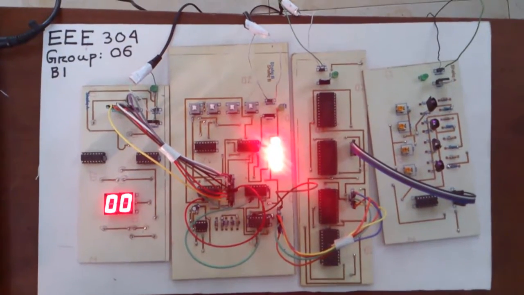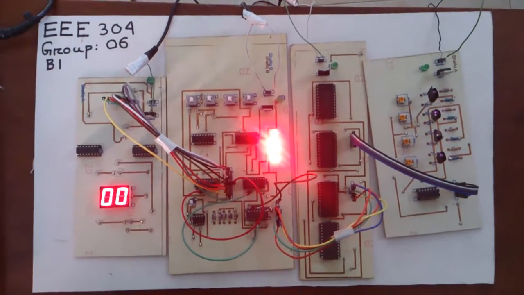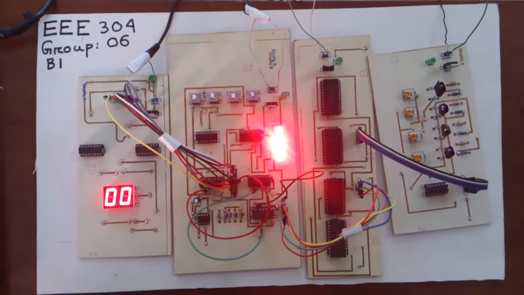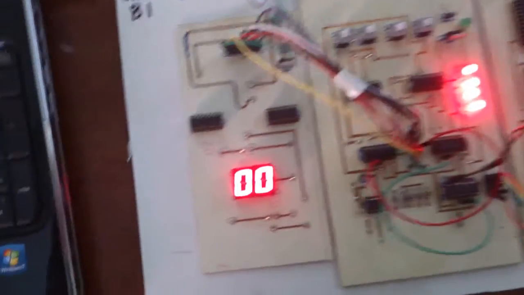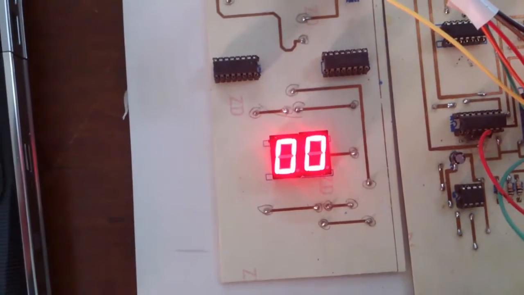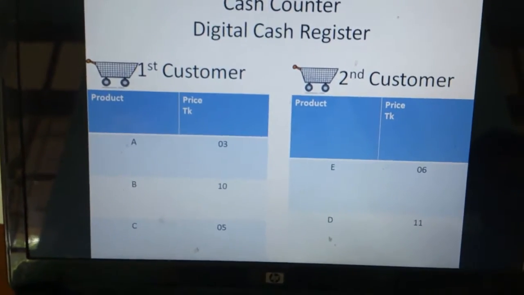This is our digital cash register. This will show us the total cost of the products purchased by a customer. We are using 4 IR sensors to read the barcodes of the products and 2 7-segment displays to show the price. Suppose one of our customers wants to purchase 3 products A, B, C.